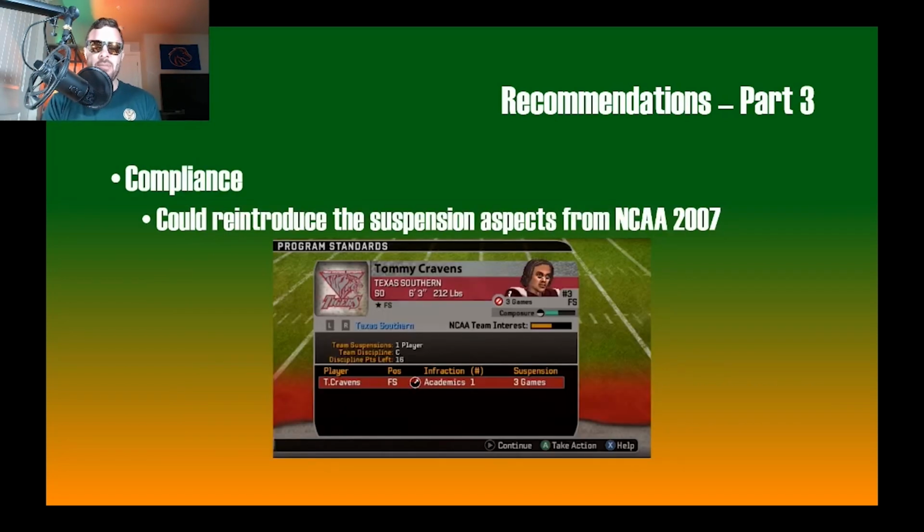And last here, I'm adding compliance. I really want everybody's perspective on this one. I see here your boy Tommy Cravens is being suspended for academics. His first academic infraction, he's being suspended for 3 games. You could introduce the suspension aspects from NCAA 2007. Maybe, I don't know. What are your opinions on that? Would you want to have that, or would you not?